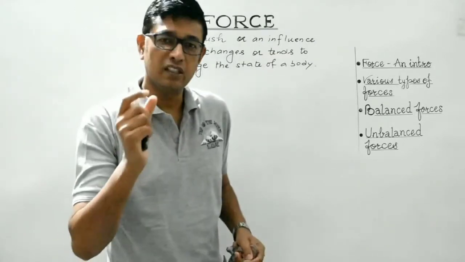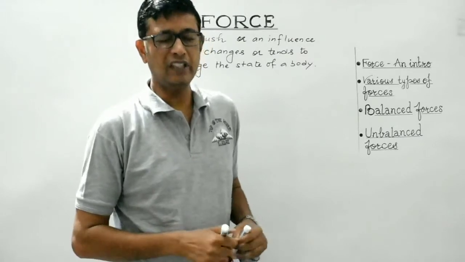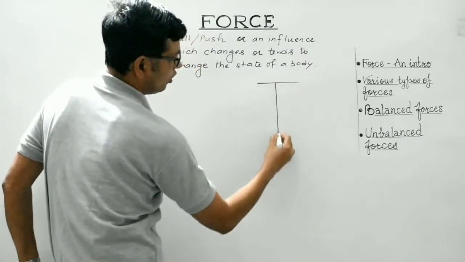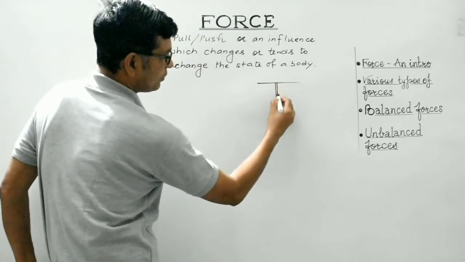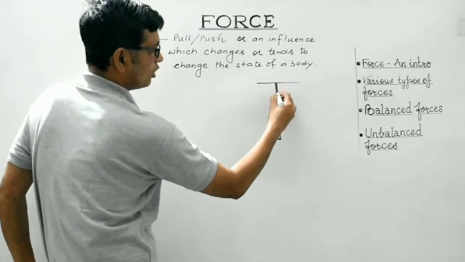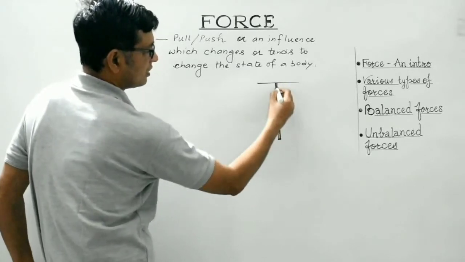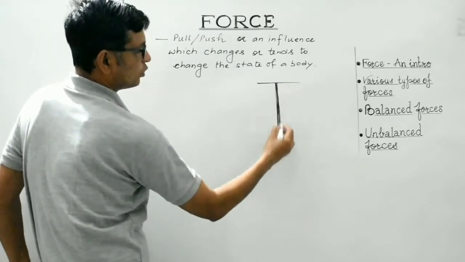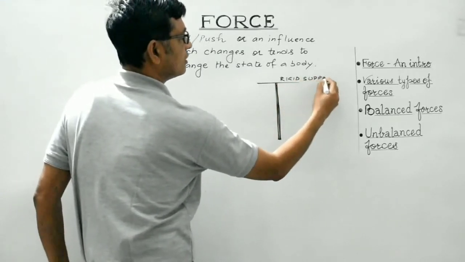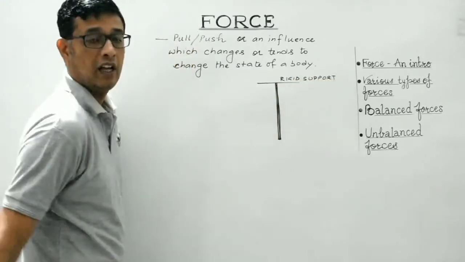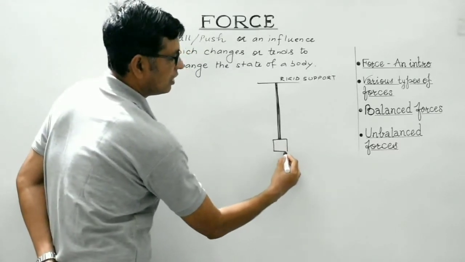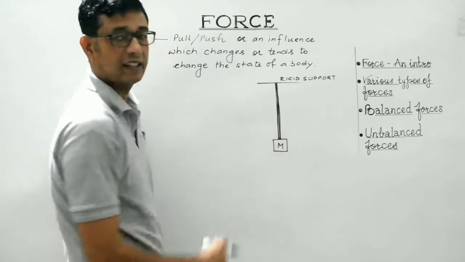I will give you another illustration as well. Let us consider a string or a wire to be suspended to a rigid support. This is a wire or a rod or a string which is suspended to a rigid support. This is the rigid support, right? And at its free end, a heavy load of mass m is attached.